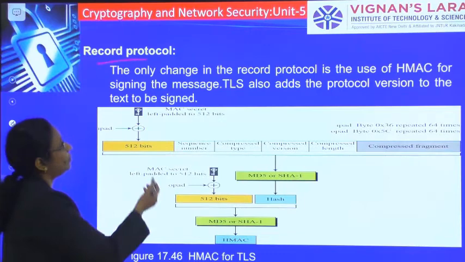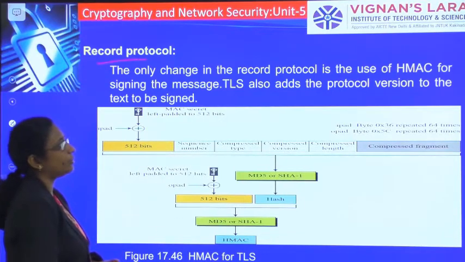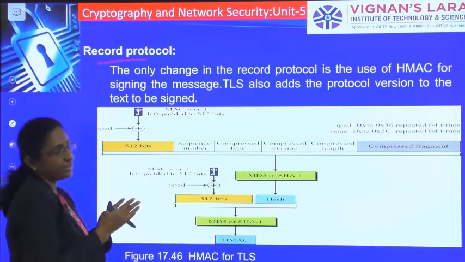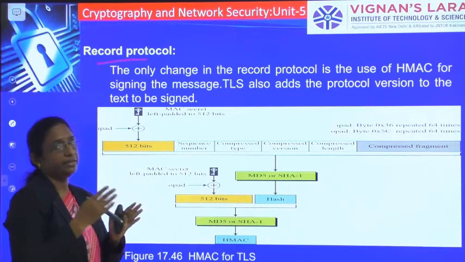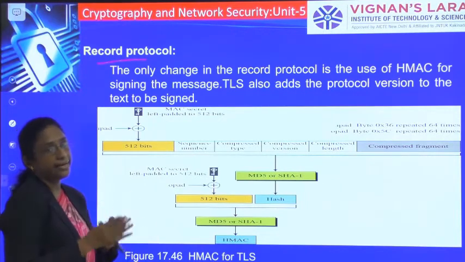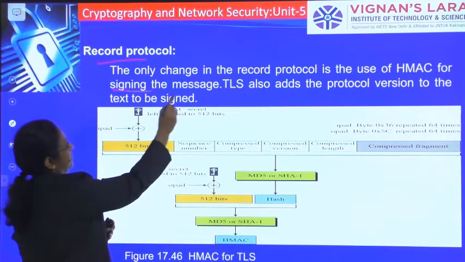So the only change in the record protocol is the use of the HMAC algorithm for signing the messages.